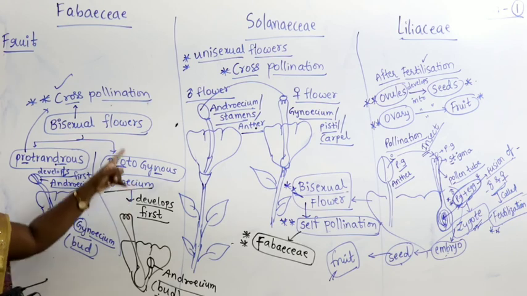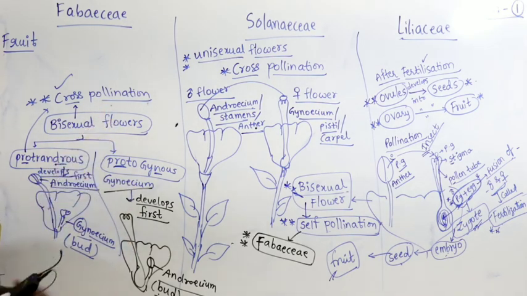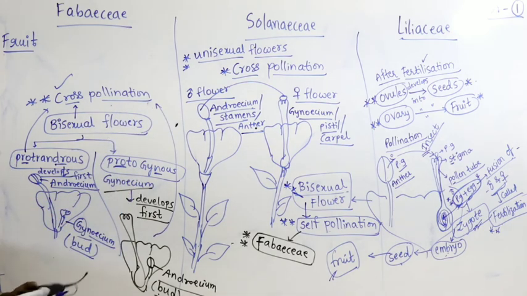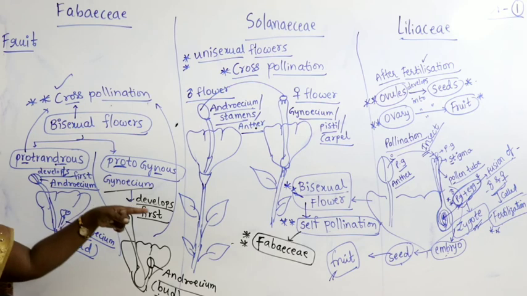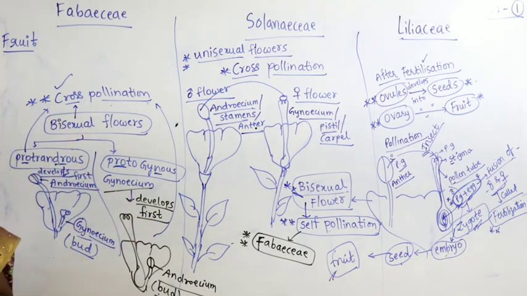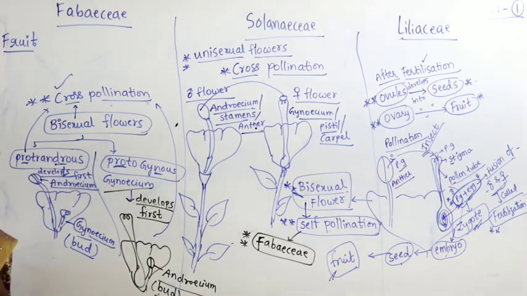So it awaits pollen grain from another flower, and preferably undergoes cross-pollination. So all bisexual flowers may not undergo self-pollination. Some bisexual flowers preferably undergo cross-pollination because of the protandrous or protogynous condition.